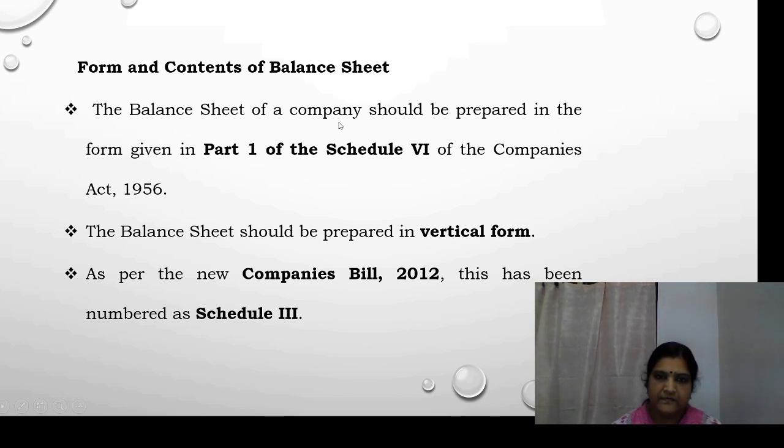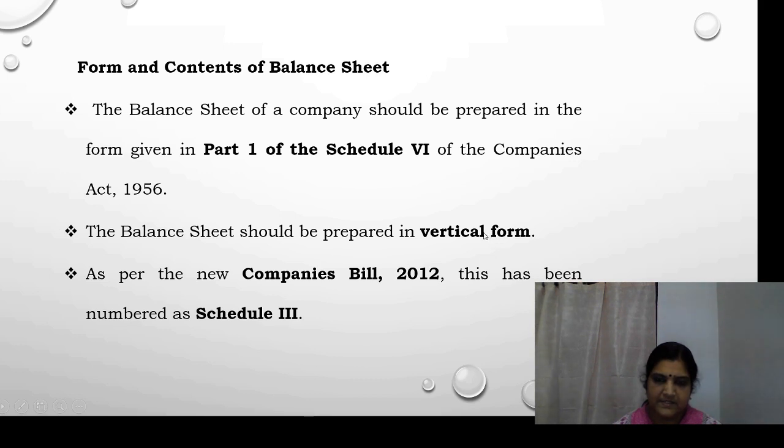The balance sheet of a company should be prepared in the form given in Part 1 of Schedule 6 of the Companies Act of 1956. So previously, the balance sheet of a company should be prepared in the form given in Part 1 of Schedule 6 of Companies Act 1956. The balance sheet should be prepared in vertical form.